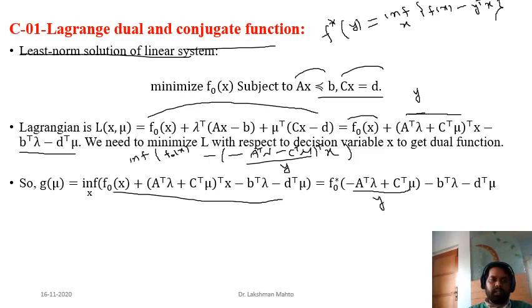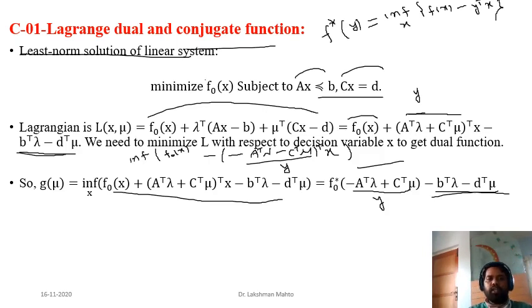So the conjugate function f naught star of y is coming, and these other terms are independent of x, so they play no role in finding the conjugate function. They appear as a constant with respect to x. So the dual function of this primal problem is the conjugate function of this one minus this term.